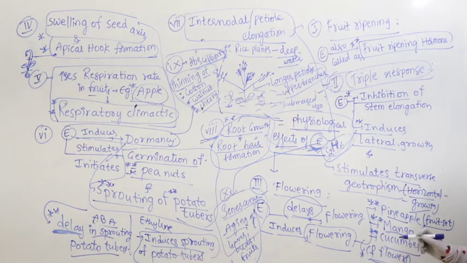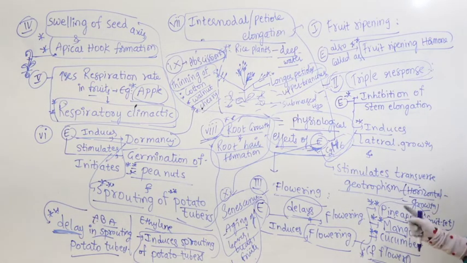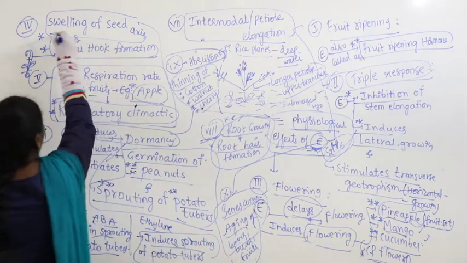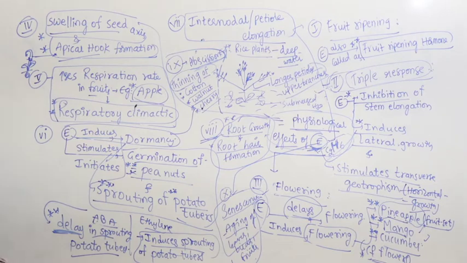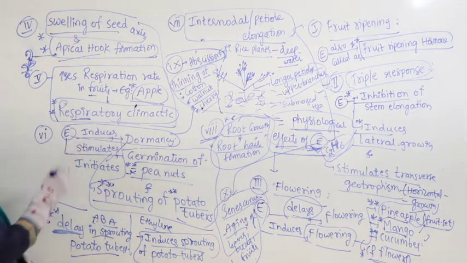Guys, do you remember we studied auxin also in pineapple? Auxin also causes formation of flowers in pineapple. They are nothing but similarities between auxin and ethylene. Then the fourth point: it causes swelling of seed axis, apical hook formation, and increases the rate of respiration in fruits, that is called respiratory climacteric, example apple.